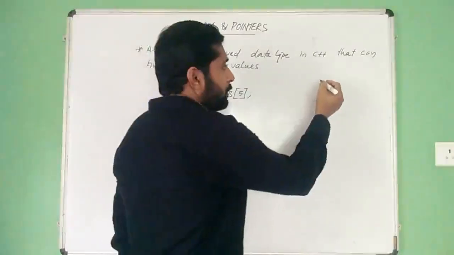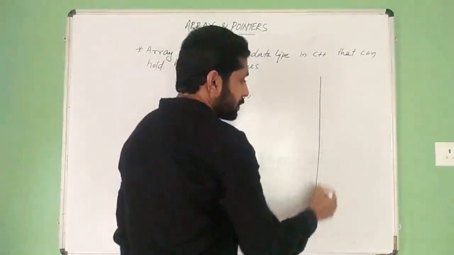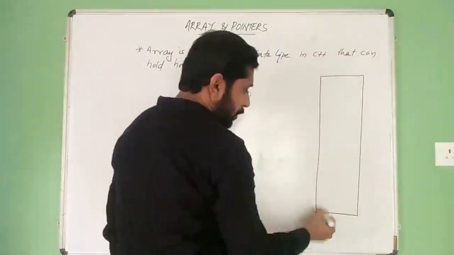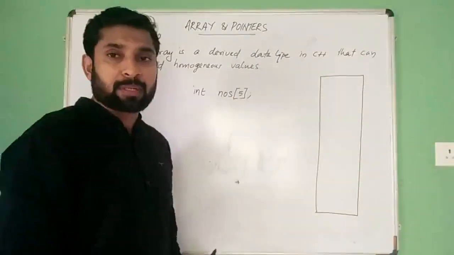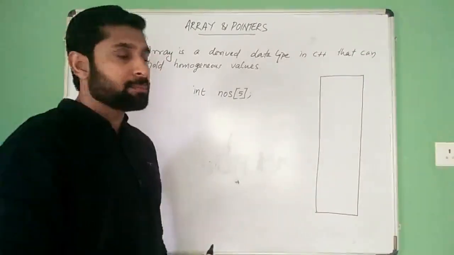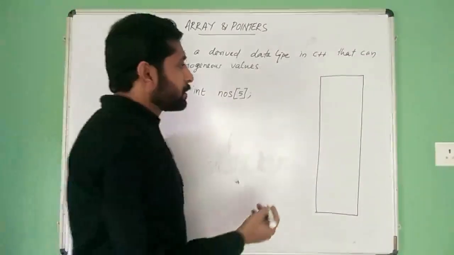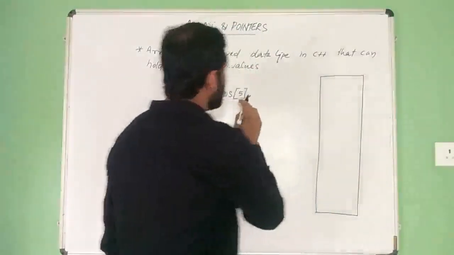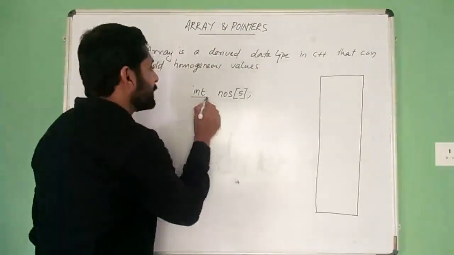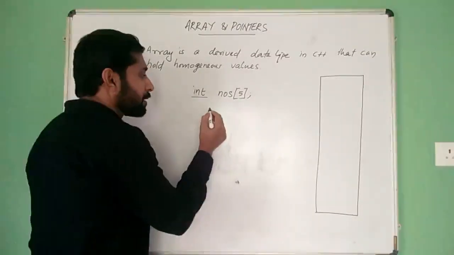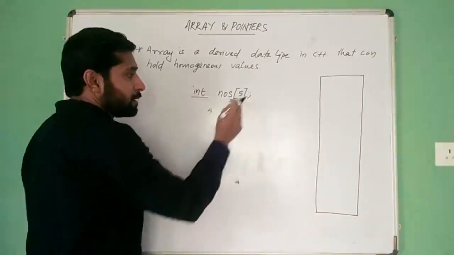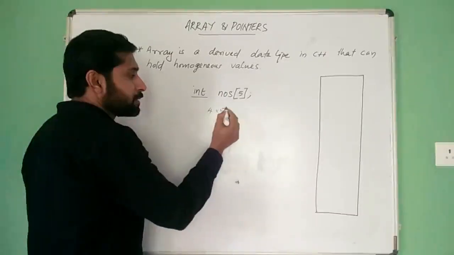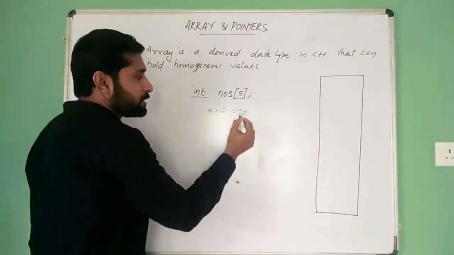So when we look into the memory organization, memory allocation, we can see that a single integer requires 4 bytes. We are reserving for 5 numbers, so it will consume 20 bytes.